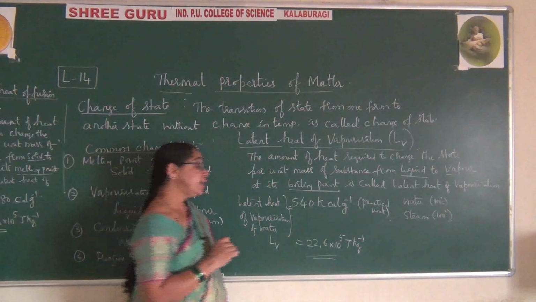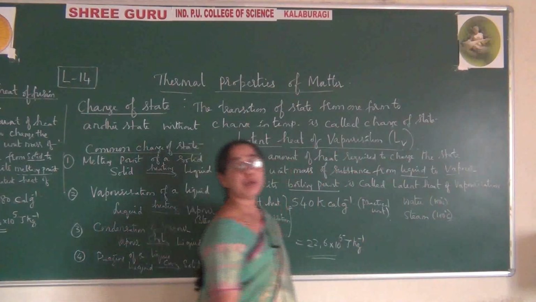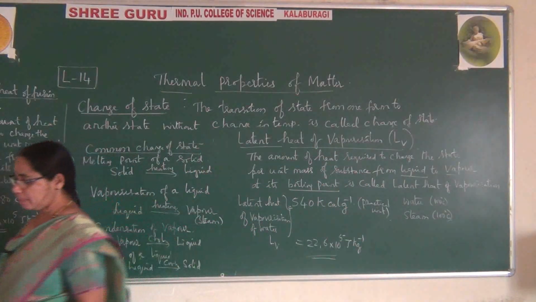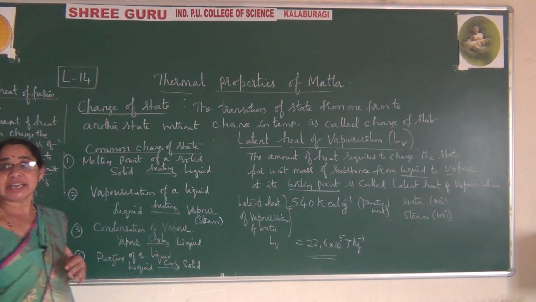Steam at 100 degrees centigrade will have more heat compared to water. That is, only hot water will be there at 100 degrees centigrade. If you say steam at 100 degrees centigrade, then when it changes state, water has been changed to steam. It has already changed the state.